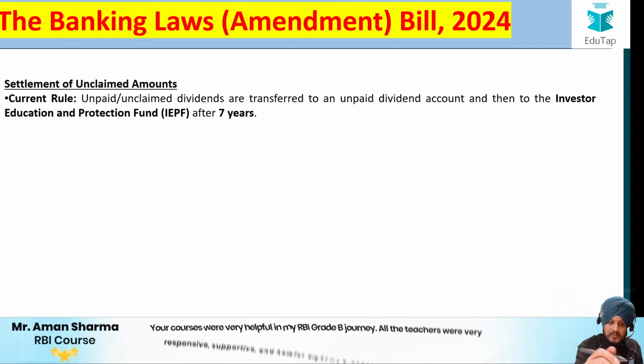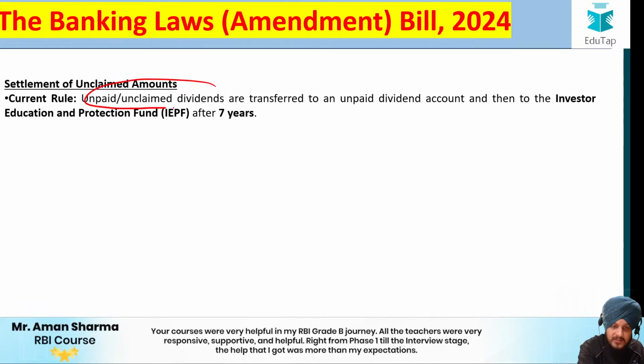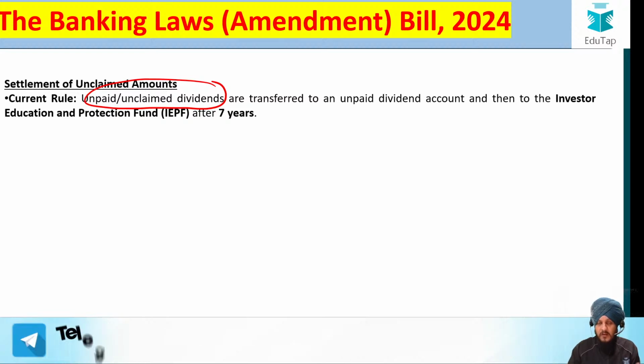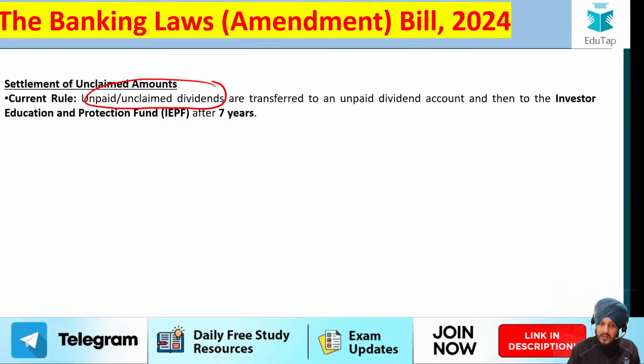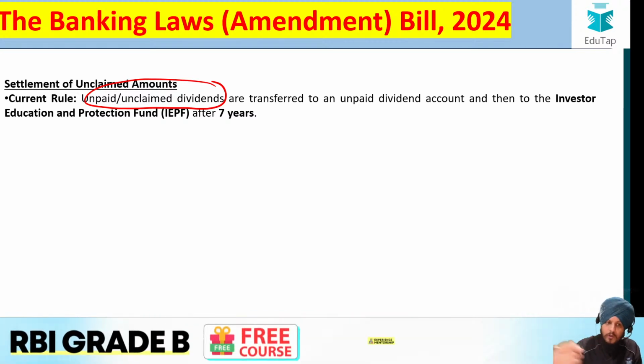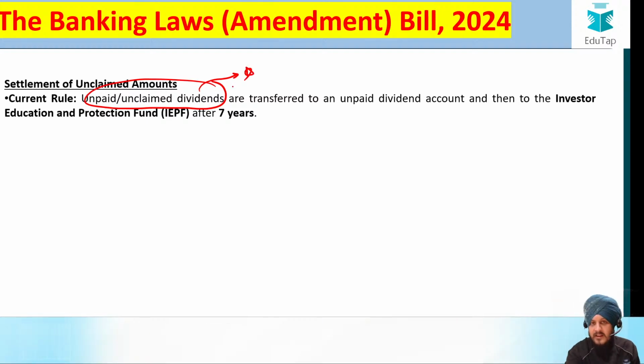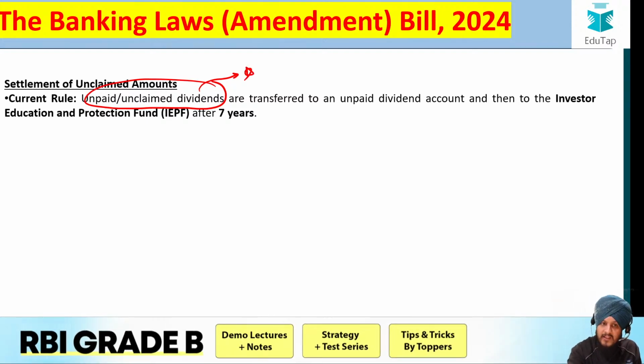Now first of all, let us try to understand what unclaimed dividends are. Dividends are basically a percentage of the profit that the company shares with its shareholders. When the company shares the dividend with the shareholders, a lot of the time these dividends stay unclaimed, which means the shareholder is not able to avail the benefit. What could be the reason behind that?